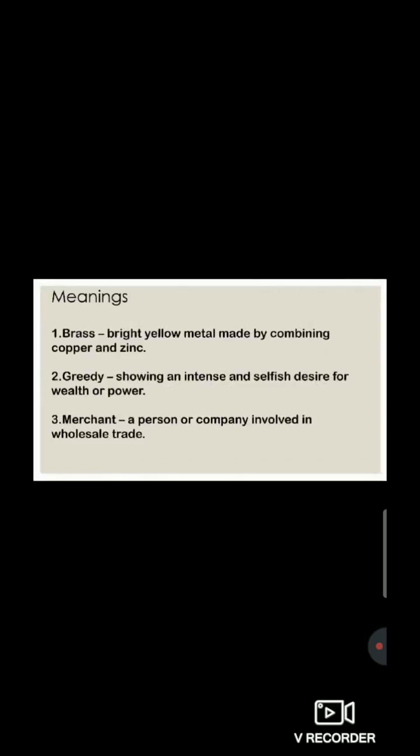So students, continue. Now you have to put number 4. It's brass. Bright yellow metal made by combining copper and zinc. Students, again I am saying, fourth one, brass, bright yellow metal made by combining copper and zinc. Now students, the fifth one, it's greedy. Now what is the meaning of greedy? Showing an intense and selfish desire for wealth or power.